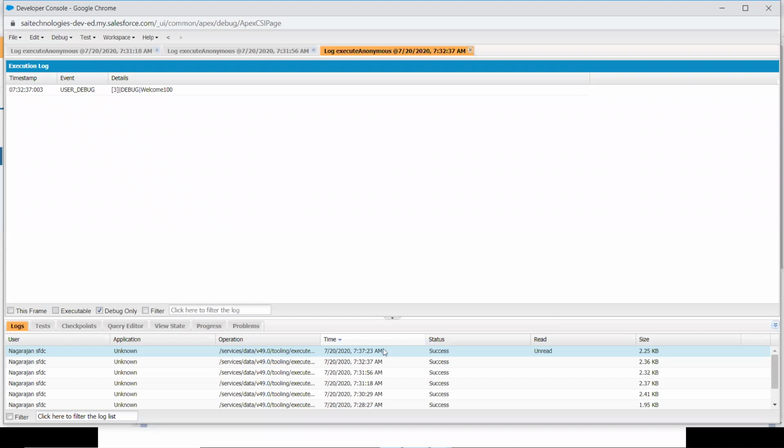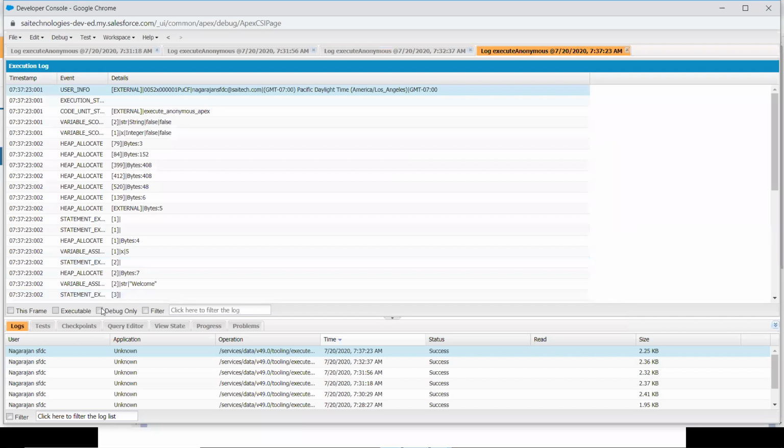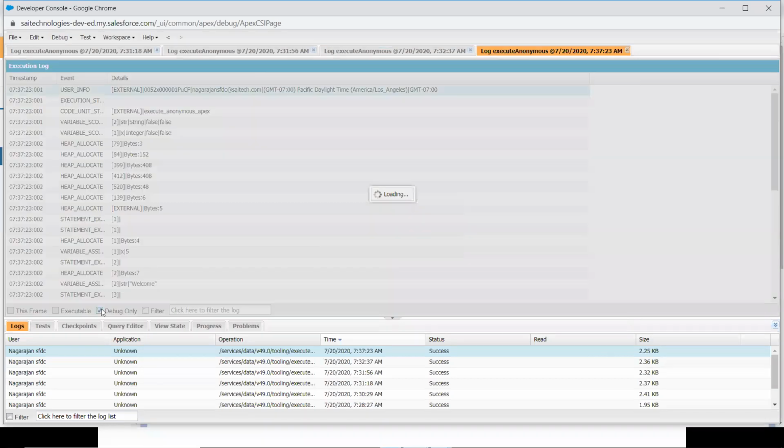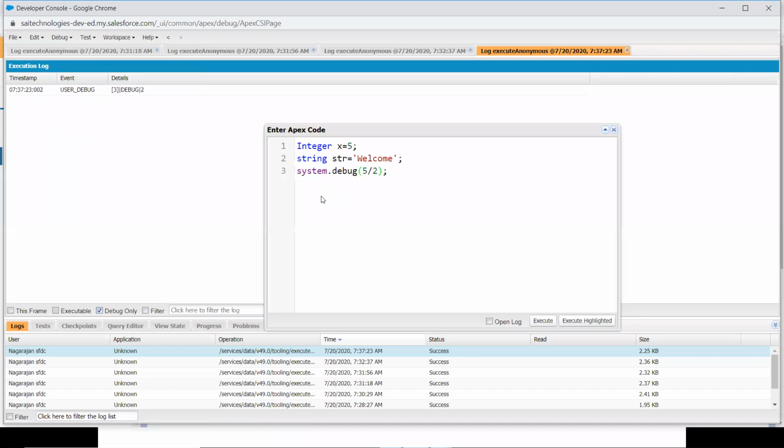Here comes the debug log. These are all simple tricky things that might come up in your examination or in your interview. You have to get 2.5, but you are getting 2. Why? It's an integer. That doesn't matter whether you store it into an integer or a decimal. If you divide an integer in Apex, it will give only an integer value. It will not give a decimal value.